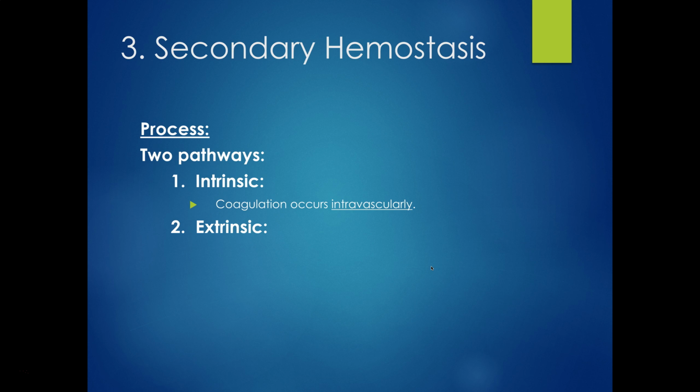And if you remember back to that picture, we had some of that platelet plug or clot inside the vessel, and some of it was outside the vessel. You have to have sealing of the vessel on both sides. And the second half would be the extrinsic, and this is also called the tissue pathway. It's also outside the blood vessels or within the tissues themselves. So you can remember intrinsic inside the vessels, extrinsic outside the vessels.